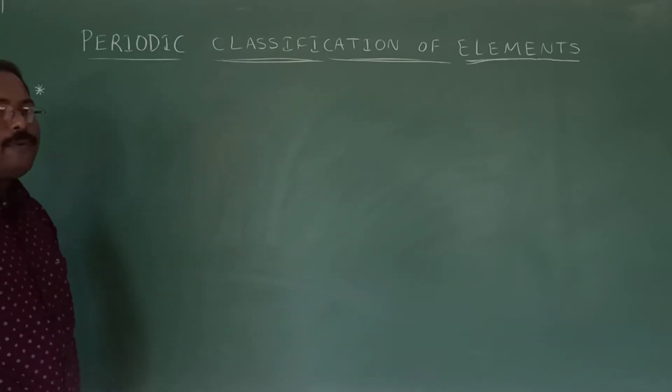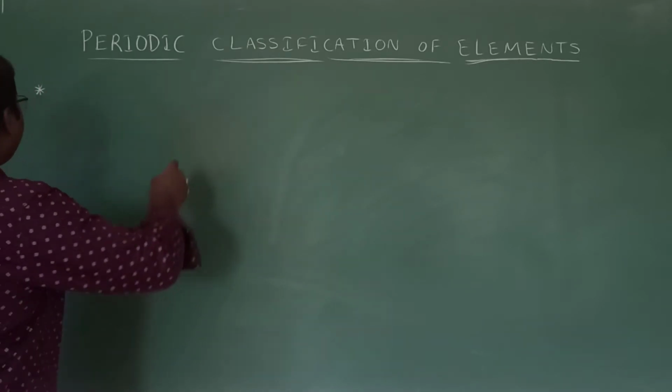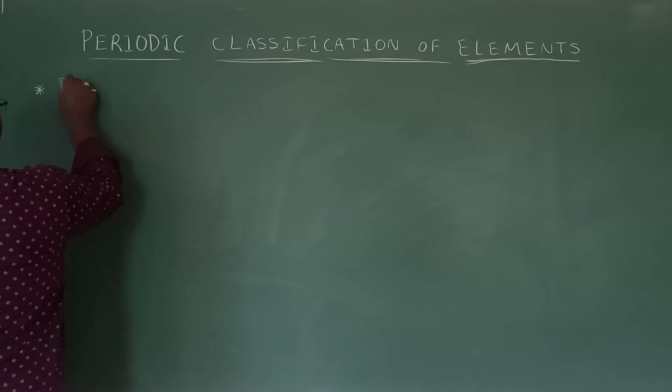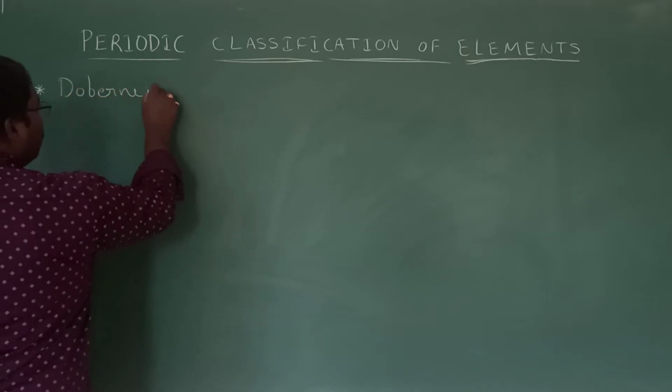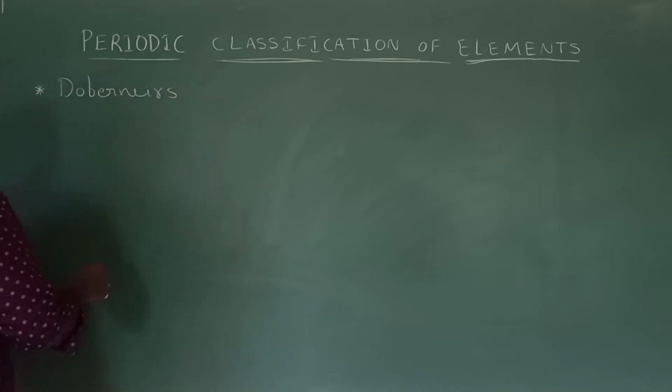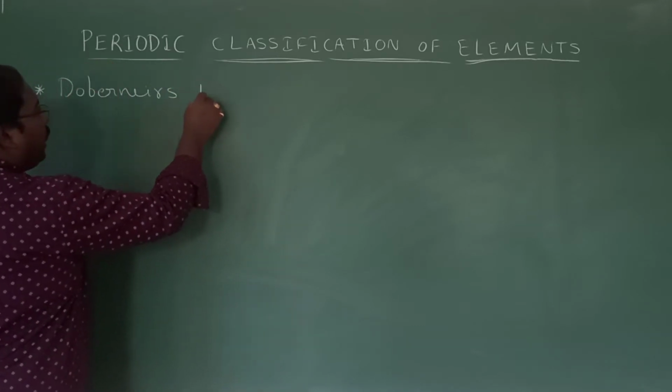The one who classified these elements first is Dobereiner.